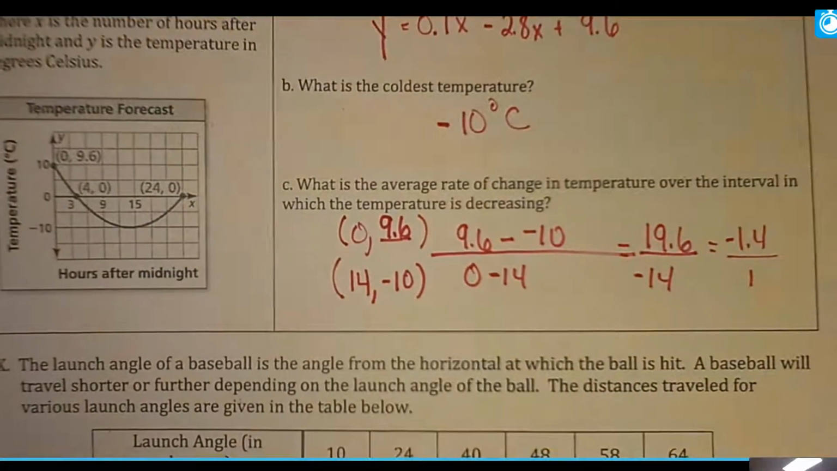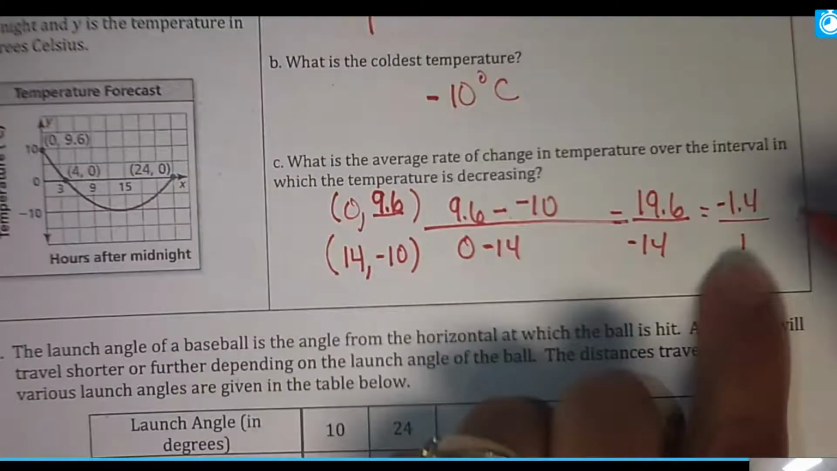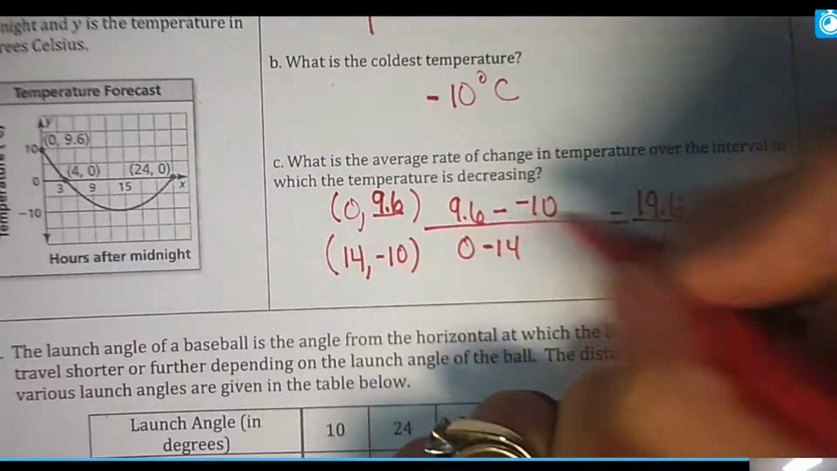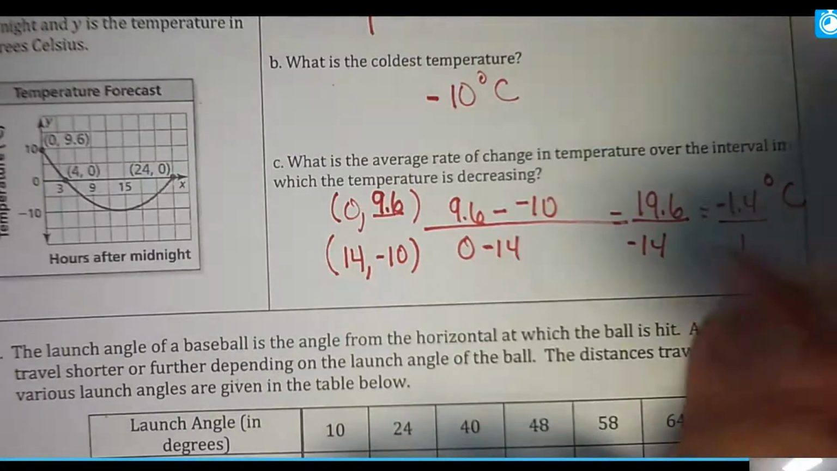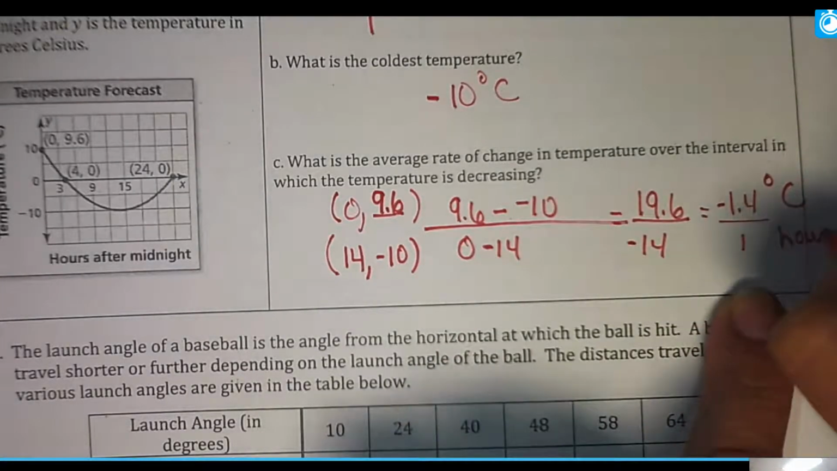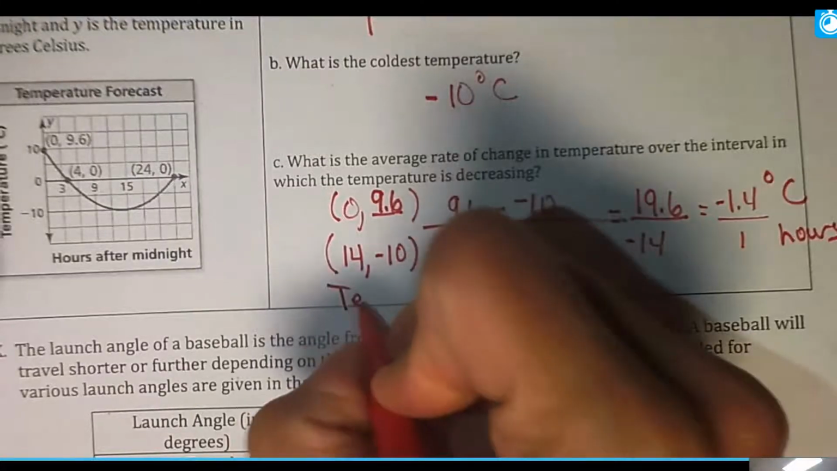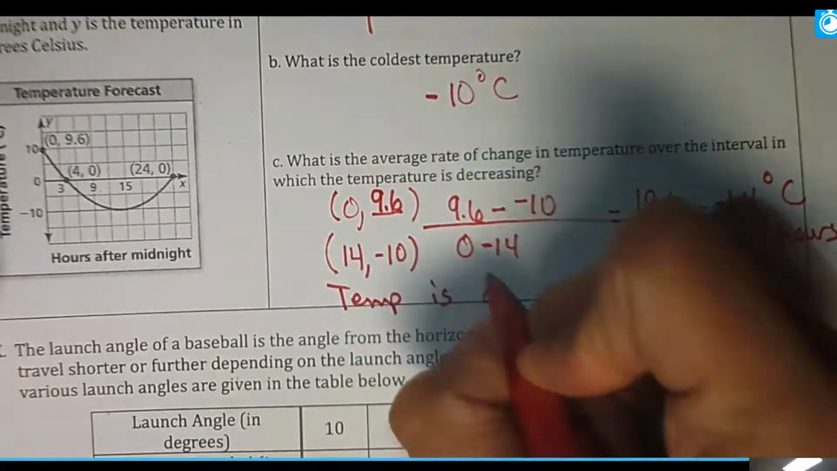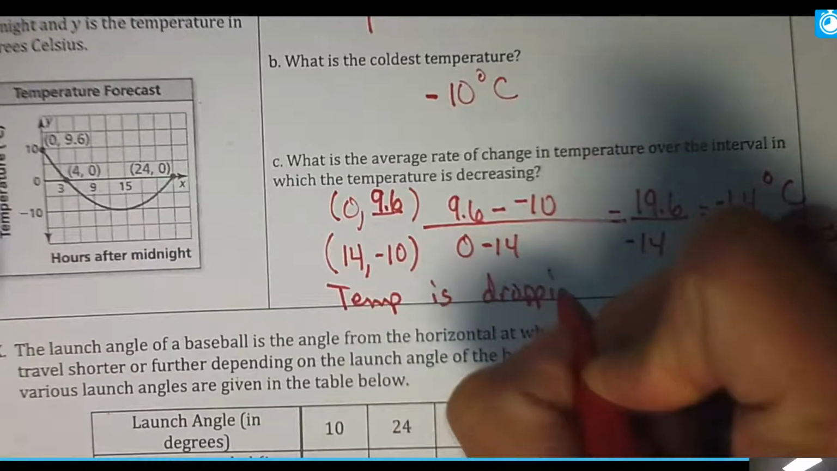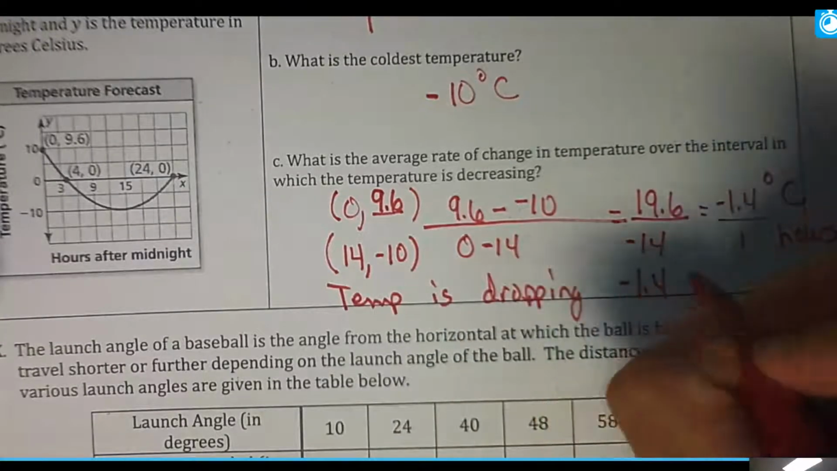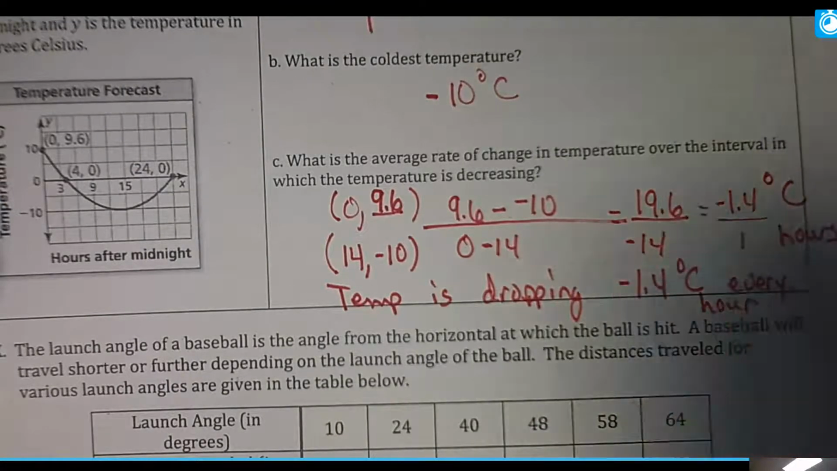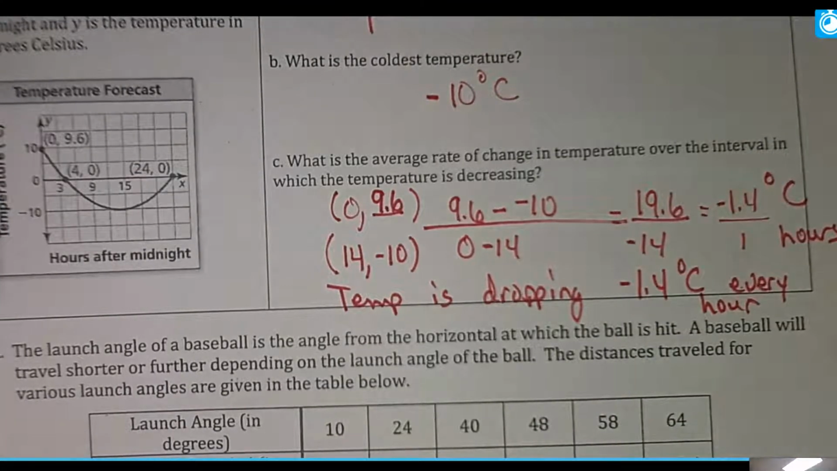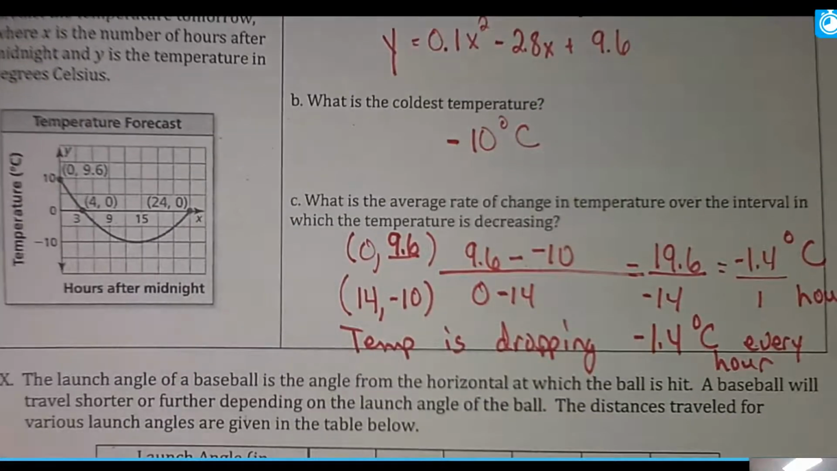So this means everything in the numerator is y, and that is my degrees in Celsius, and everything in my denominator is an x, which are my hours. So basically what happens is the temp is dropping, and I know it's dropping because it's negative 1.4 degrees Celsius every hour. Okay, so we're kind of jumping straight into this and practicing in context. All right, let's try another one.